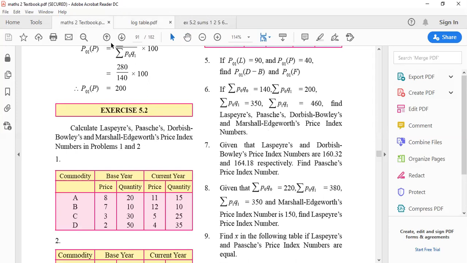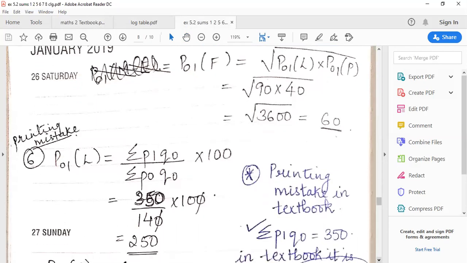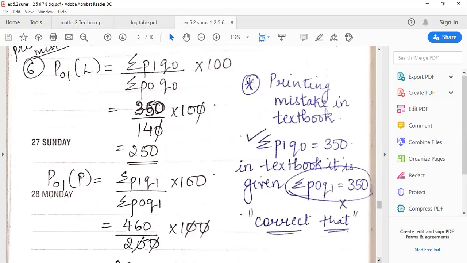So we are coming to the sum. Just see, I've written here in blue pen the printing mistake in the textbook. The question is summation P1Q0 350 and not P0Q1. So please be careful about that.